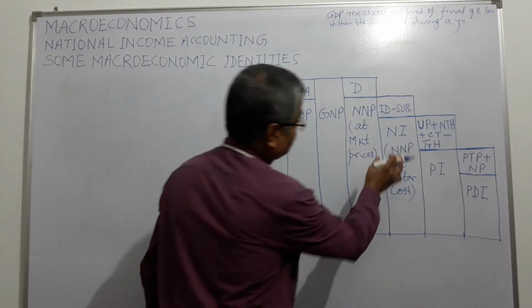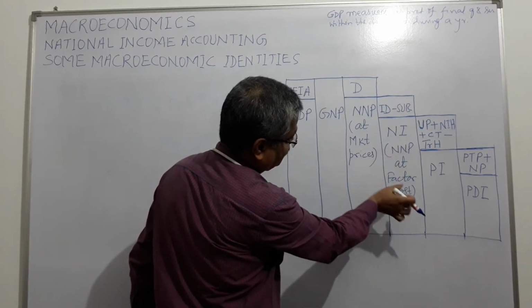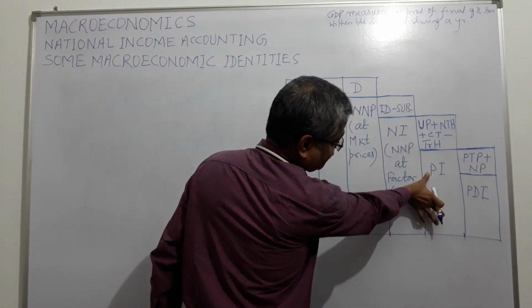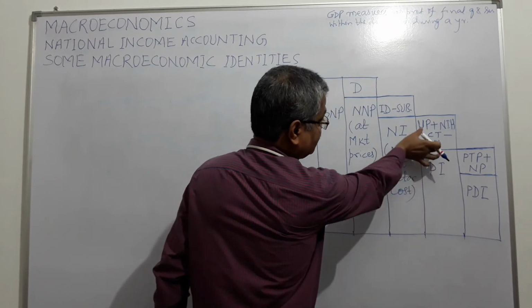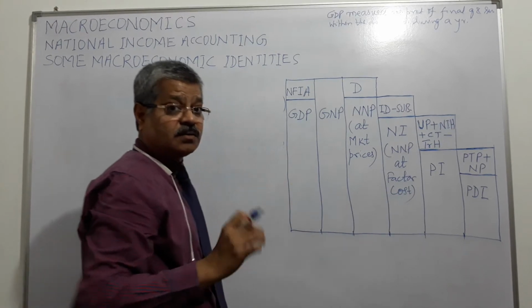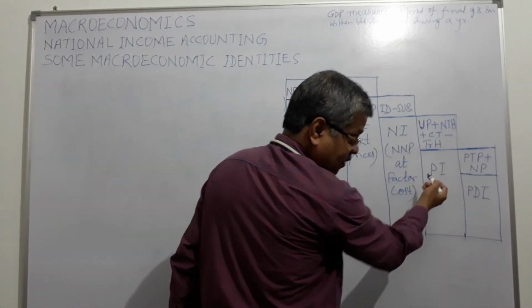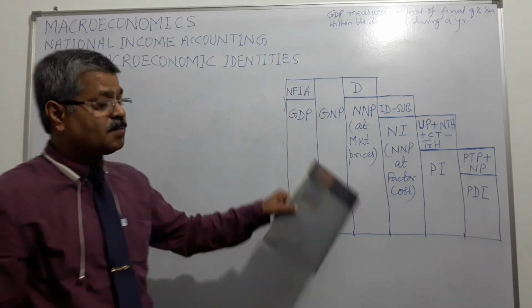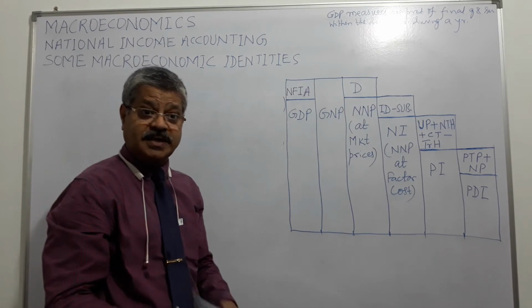So this portion, national income, NNP at factor cost, this portion becomes personal income of the household, and these are the things which don't accrue to the personal households, right? Then this personal income also is not freely available to me 100%.